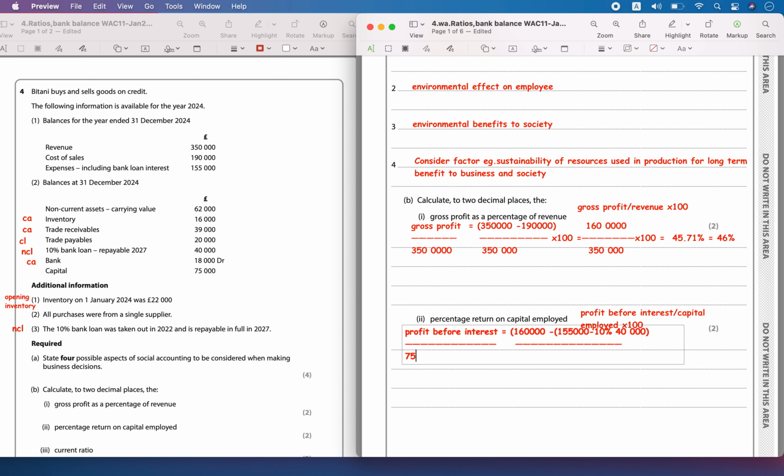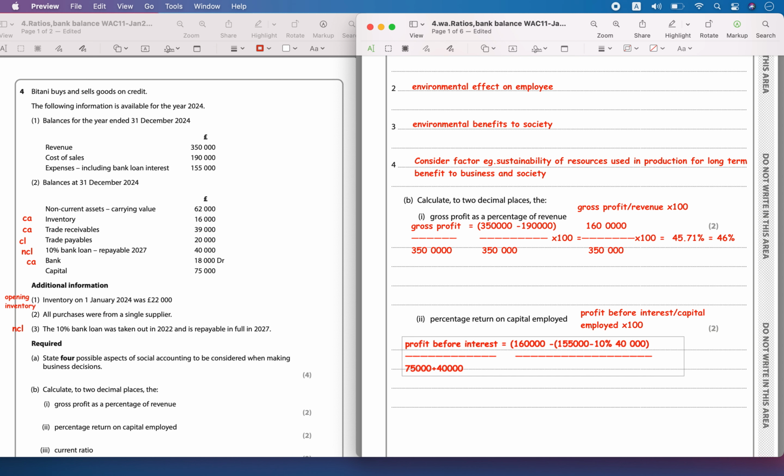Capital is 75,000 plus the non-current liability was 40,000. It also says the 10% bank loan was taken out in 2022 and is repayable in full in 2027, so this is one of the long-term non-current liabilities.